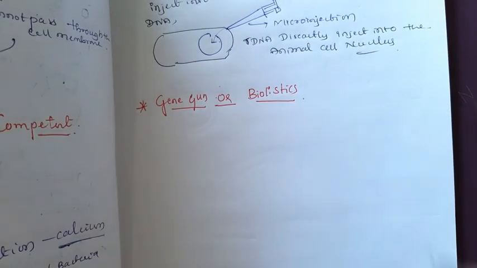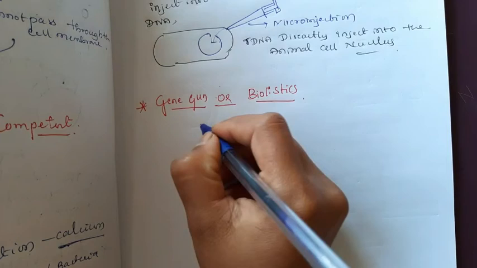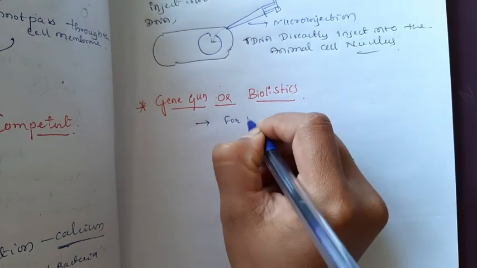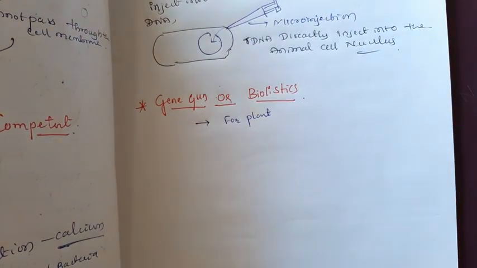This is a very suitable method for plants.